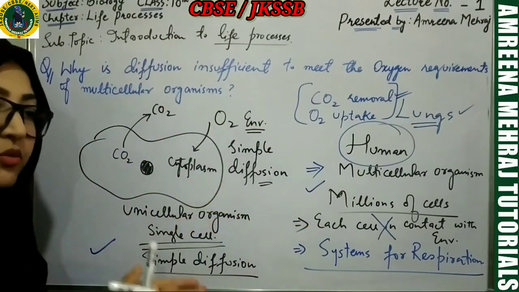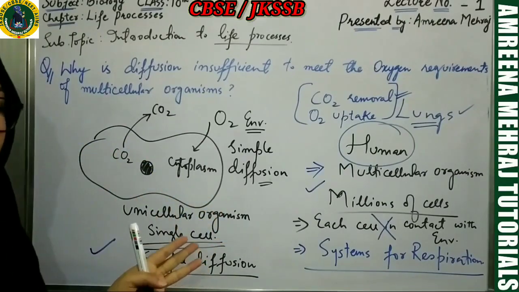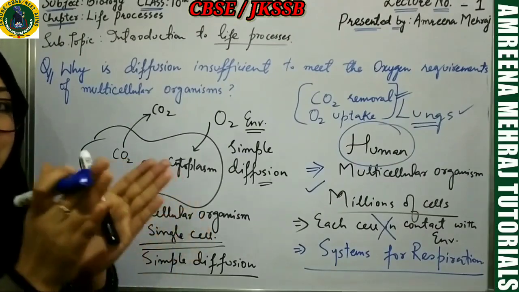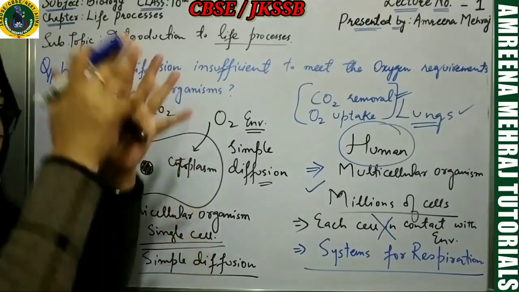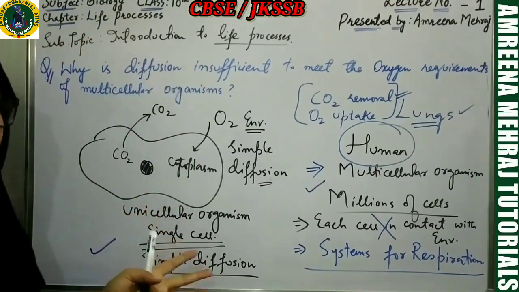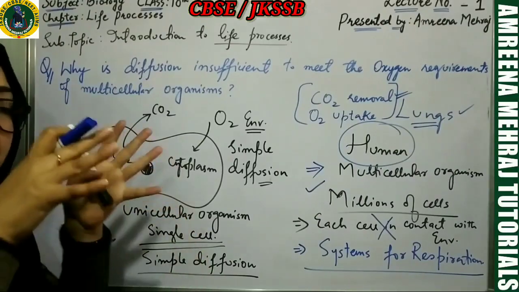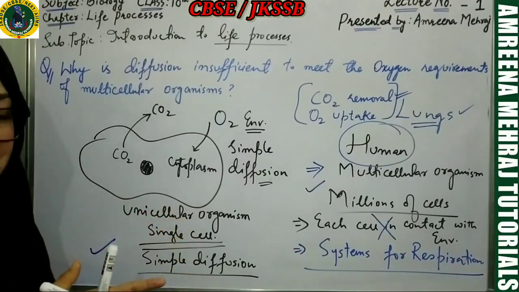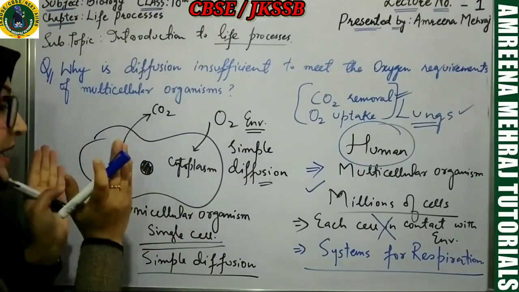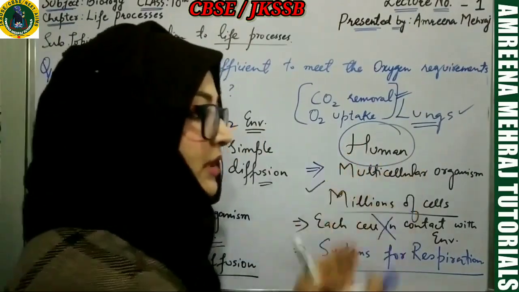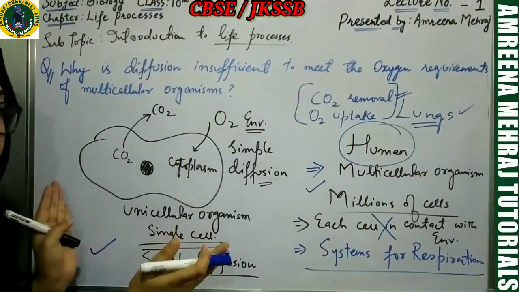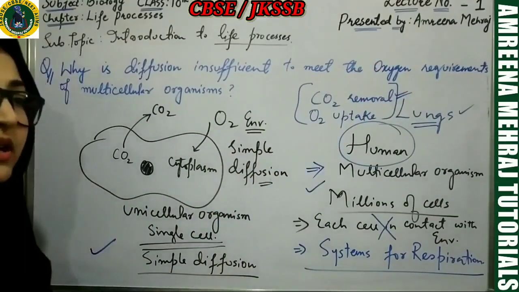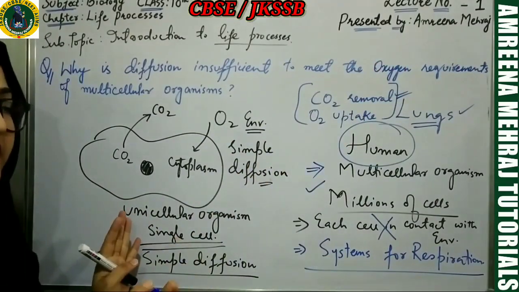Similarly, for the removal of waste, amoeba doesn't have any sophisticated system, but we have kidneys, we have a proper excretory system. For circulation of substances, amoeba doesn't require a complex system, but we require the heart, blood vessels, and blood for transportation of substances. So that's the difference between a unicellular organism and a multicellular organism. A unicellular organism is very simple and doesn't require any sophisticated system for any purpose, be it oxygen requirement or anything else. Here simple processes like diffusion are sufficient.